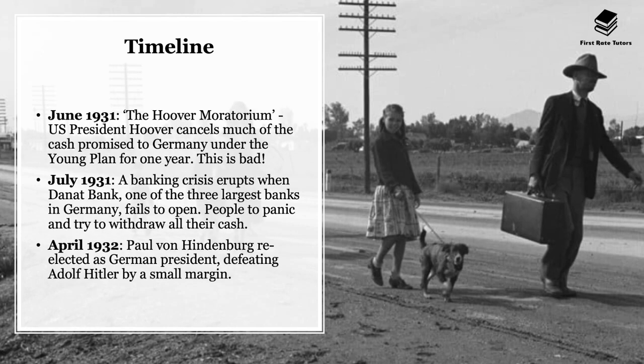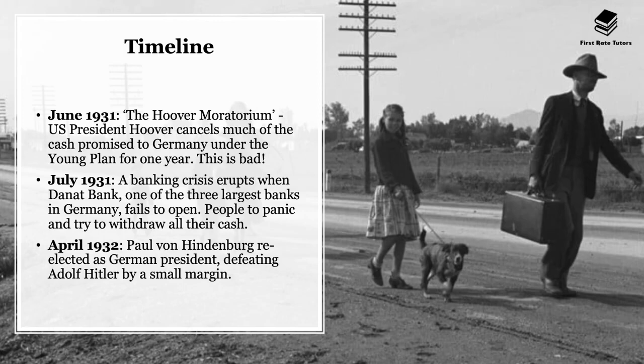In June 1931, there was what we call the Hoover Moratorium. Named after US President Hoover, he essentially cancelled much of the cash that was promised to Germany under the Young Plan for 1 year, and this was terrible. Of course, this is because America was going through an economic disaster, hence they could no longer afford to give loans. Worse still, a lot of American banks started wanting to recall a lot of this money, and America wanted some of the money that it had loaned Germany to be paid back, which of course starts creating a vicious economic cycle for Germany as well as America.